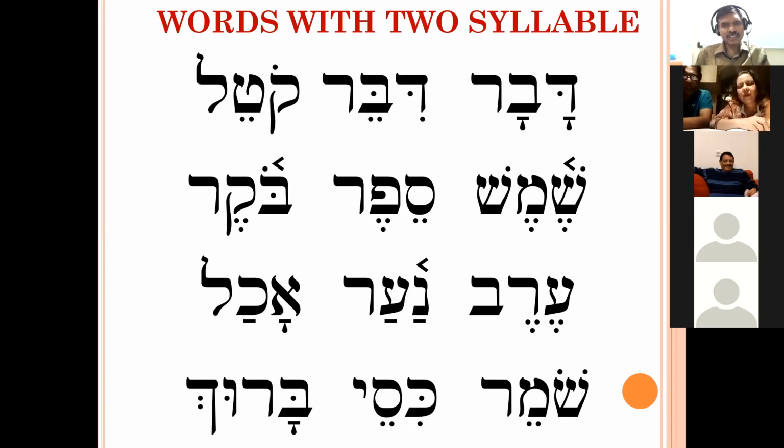Then Shemesh. Shemesh is the sun. Sefer means book or to write. Then Boker, that is morning. Then Erev, evening. Na'ar means youth.